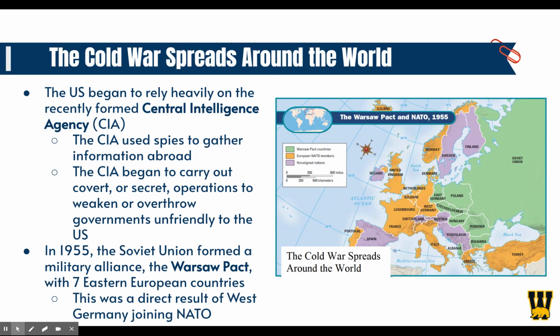The Cold War spreads around the world. The US began to rely heavily on the recently formed Central Intelligence Agency, the CIA. The CIA used spies to gather information abroad, overseas, whether it's in Europe, Latin America, Asia. The CIA began to carry out covert or secret operations to weaken or overthrow governments unfriendly to the US.